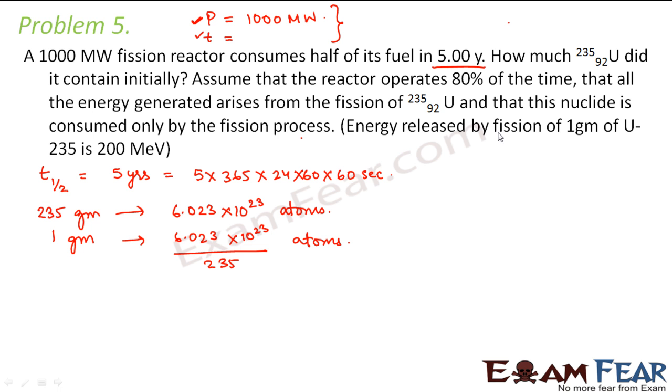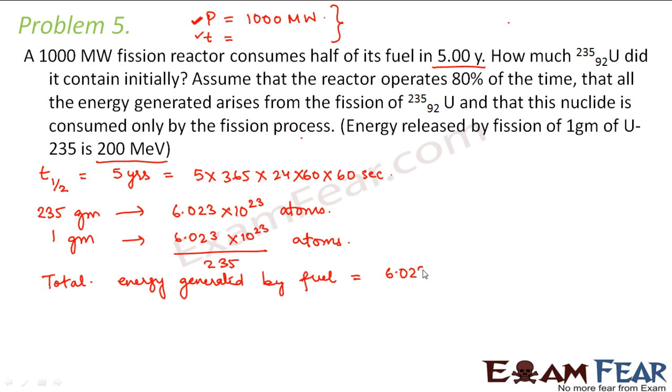Now energy released by fission of 1 gram of uranium is 200 mega electron volts. So what would be the total energy generated by the fuel? It will be equal to the energy generated, that is 200 mega electron volts, multiplied by the total number of atoms.